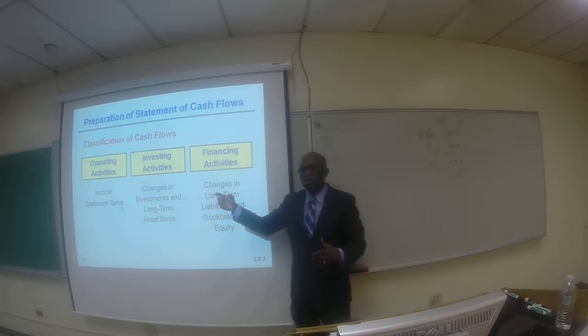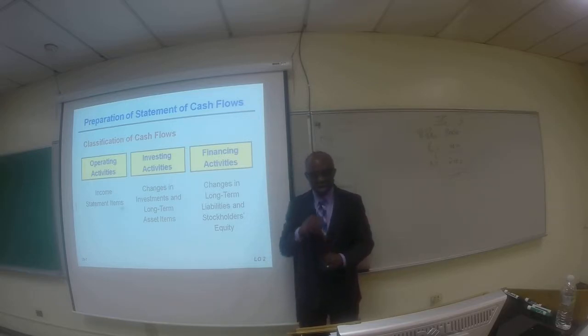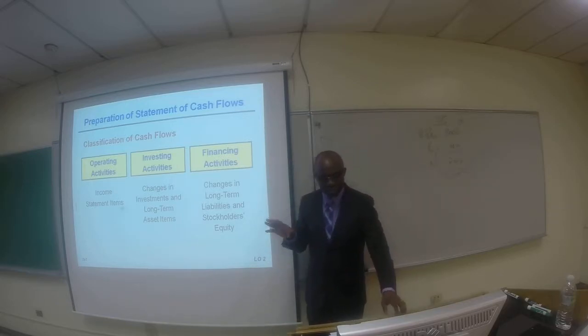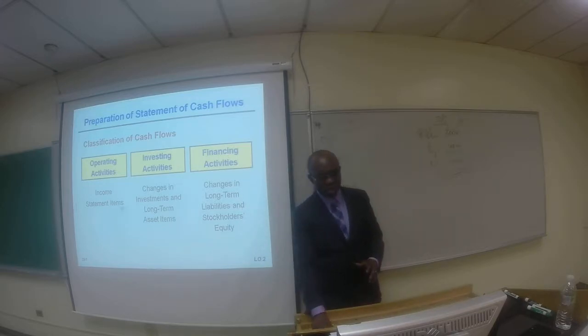Operating activities. And of course, as you know, operating activities are reported in the income statement. So almost every item on the income statement is an operating activity. So that is the overview in terms of the definition of these three categories.